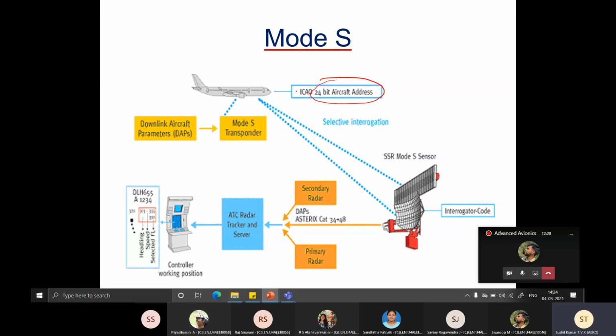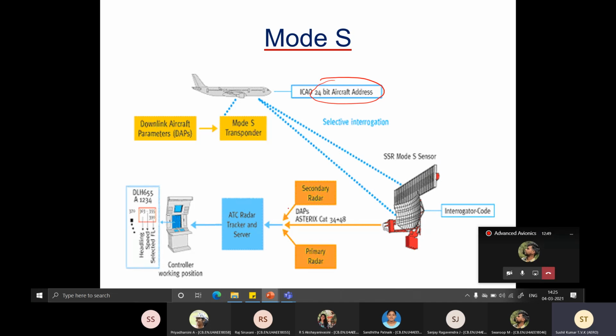It's similar to the number plate in your car, okay. Nowadays you have this RFID, right? It stores the car registration number and other details. Similarly, the aircraft also has a 24-bit address. Every aircraft will have this unique address.